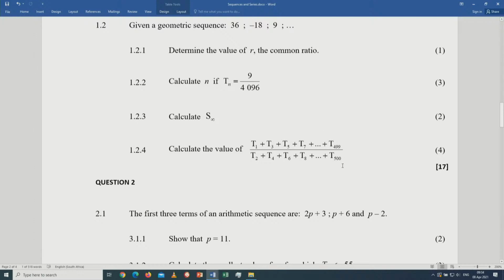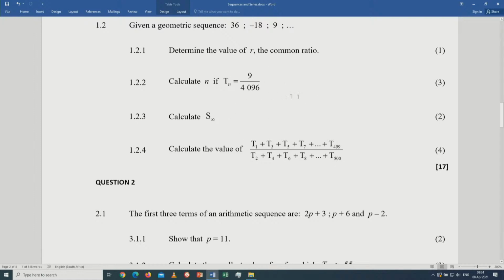It looks difficult, but definitely it is not that difficult. Check the odd terms, expand them nicely, and they will give you a geometric series. Then you work out the sum. How many terms will there be? You start from 1 up to 499, so all in all there will be 250 terms. Even for the denominator, you start from term number 2 to term number 500, so again there will be 250 terms. So you already have n. All you need is r and a, a being the first term, r being the constant ratio. Then you work out the ratio.